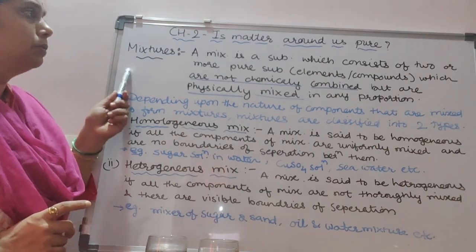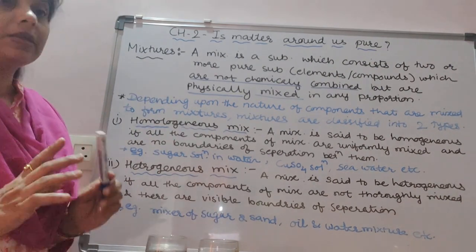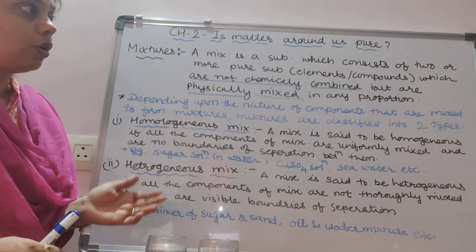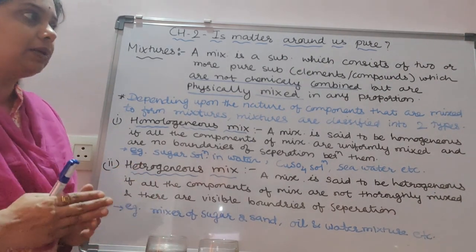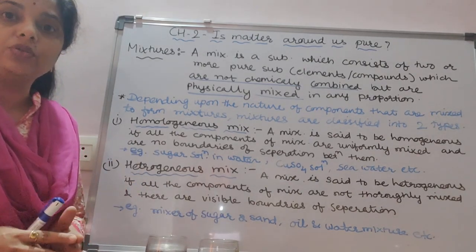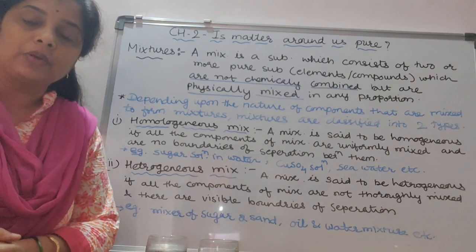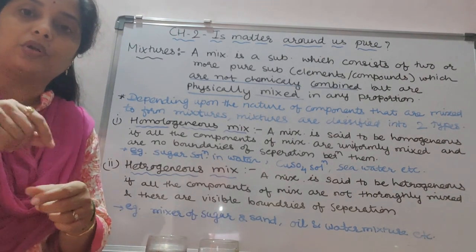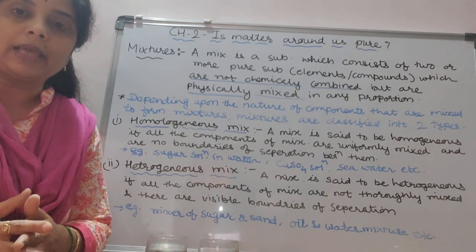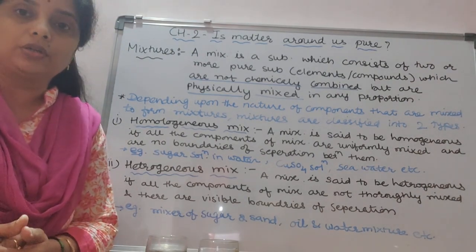Now we will learn about mixtures. What do you mean by mixture, or what is the definition of mixture? A mixture is a substance which consists of two or more pure elements or compounds which are not chemically combined, but they are physically mixed in any proportion. Actually, what does it mean? I am just giving you a simple example of salt water. If we take salt, add some water and mix thoroughly, and then do the evaporation method, we can separate the salt.